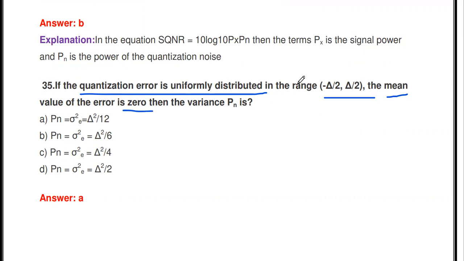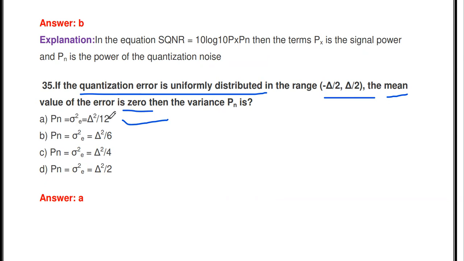The variance Pn, which is sigma E squared, is nothing but delta squared divided by 12. So this is the variance of the quantization error: delta squared divided by 12.